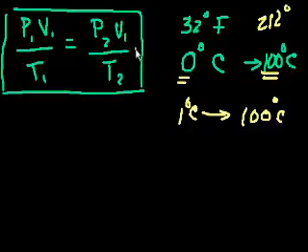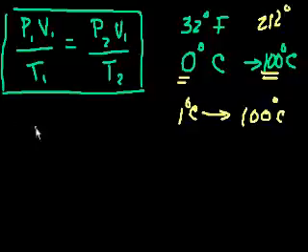So later on, people figured out that there is an absolute point to start at. And that absolute point to start at is the temperature at which a molecule or an atom has absolutely no kinetic energy.